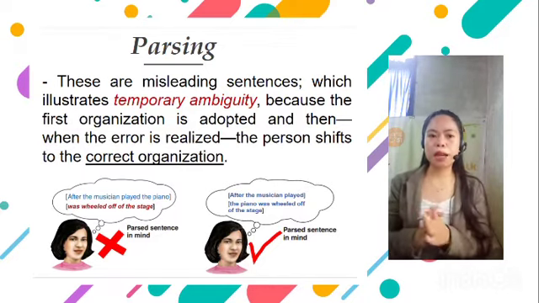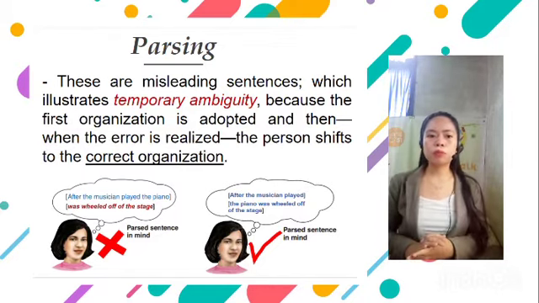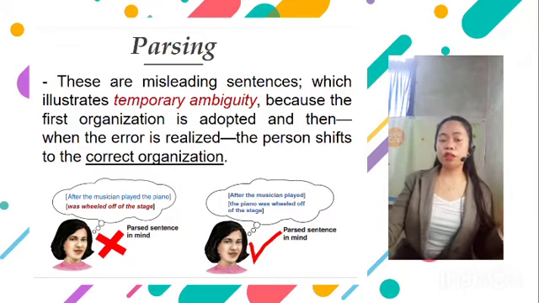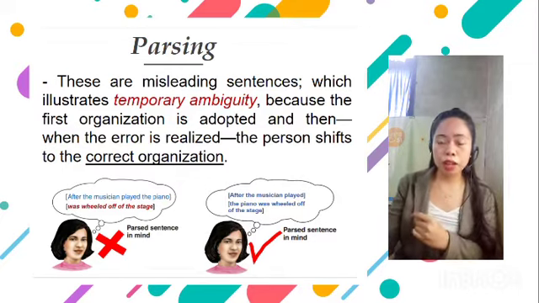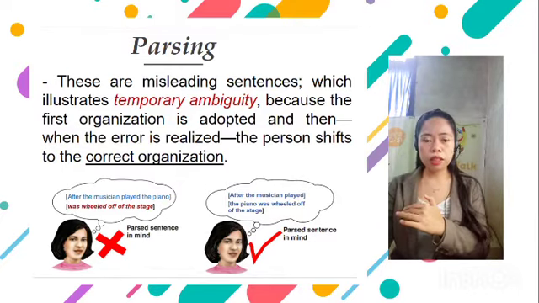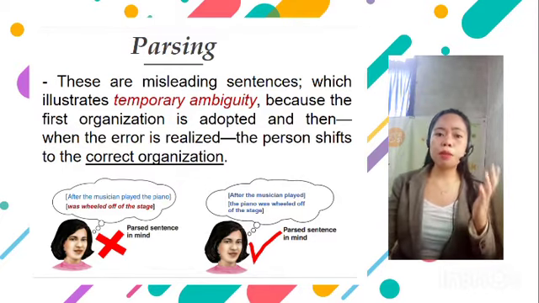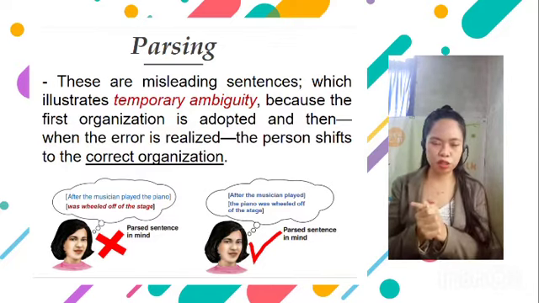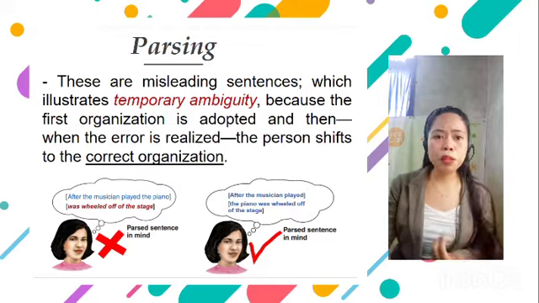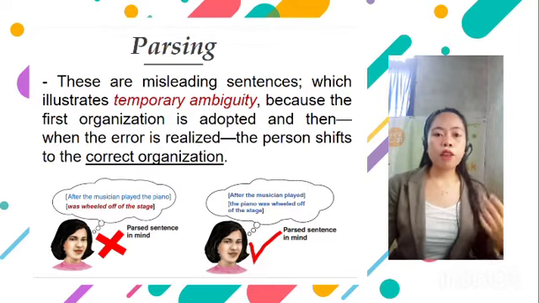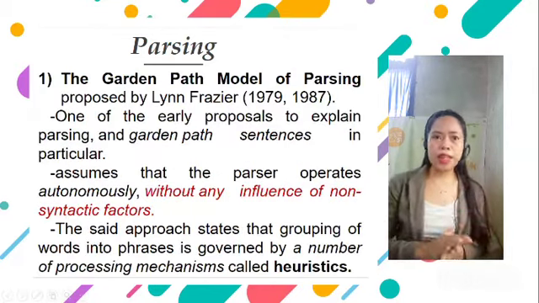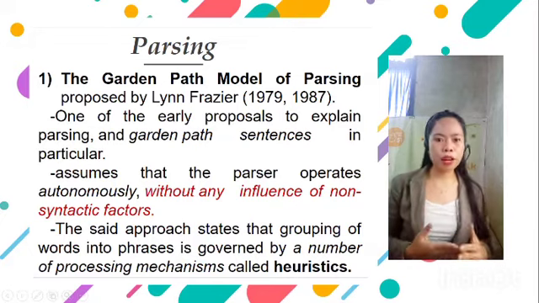We have here an example. Please look at the pictures. First is: after the musician played the piano was wheeled off the stage. So that is incorrect. So after reparsing: after the musician played, the piano was wheeled off the stage. So now we will be able to understand that after the musician played, then the piano was wheeled off the stage. We will proceed to the garden path model of parsing,